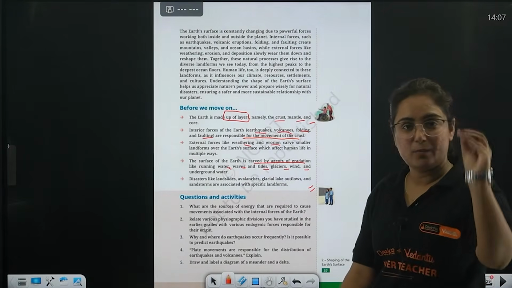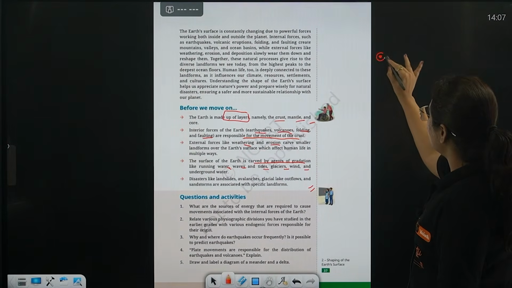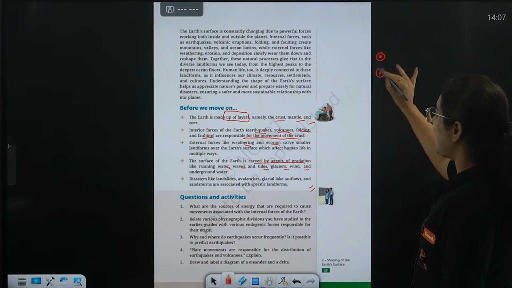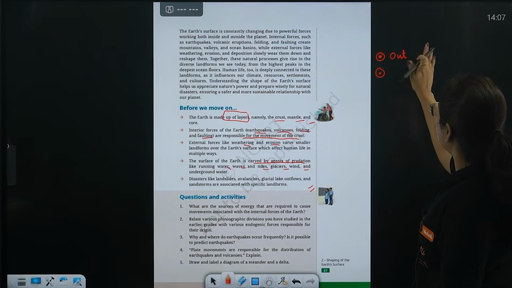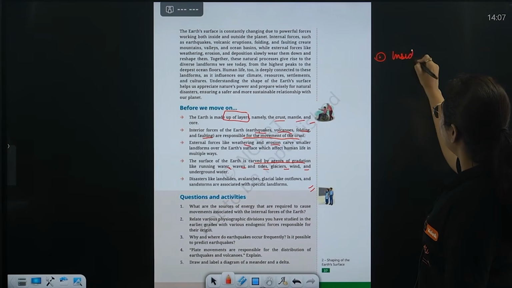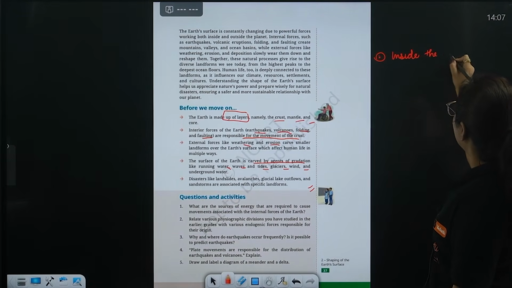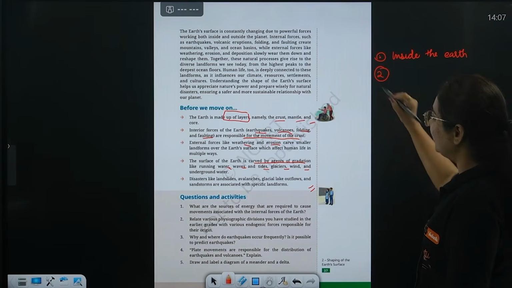So basically they wanted to tell us that the chapter lies on certain points. The first one is inside the earth, where we learned about its interior structure and the factors along with it.